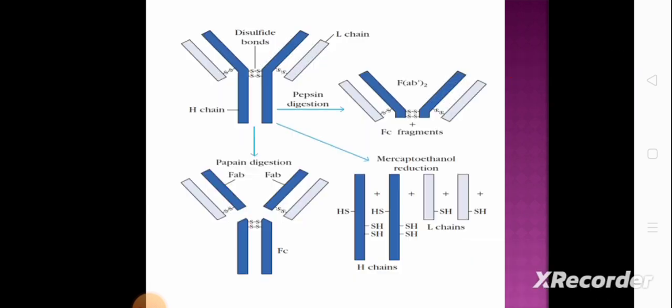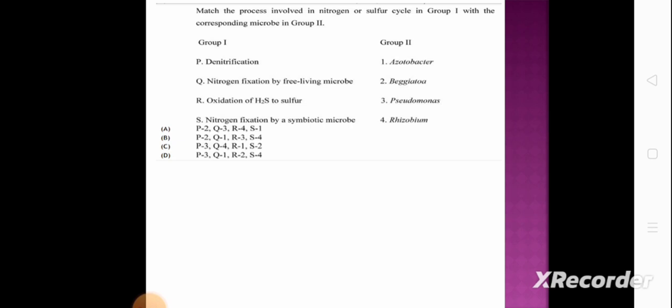Okay. Now next question. Match the process involved in nitrogen and sulfur cycle in group 1 with the corresponding microbe in group 2. Here in group 1, the nitrogen and sulfur cycle process is mentioned.